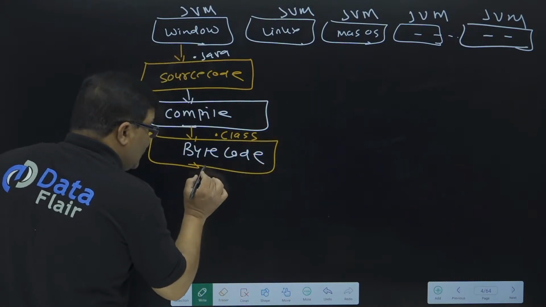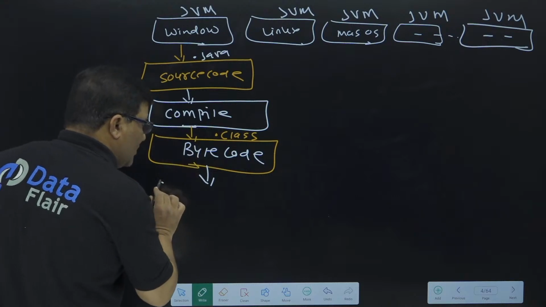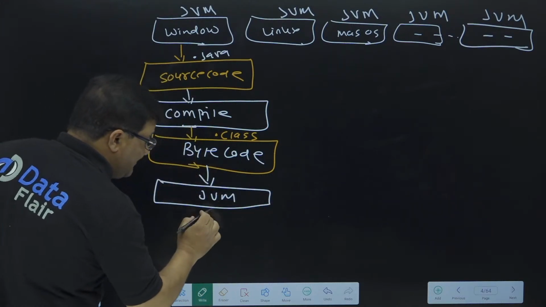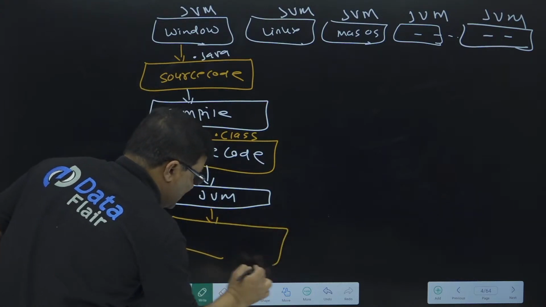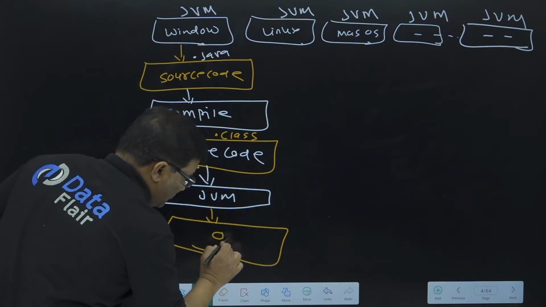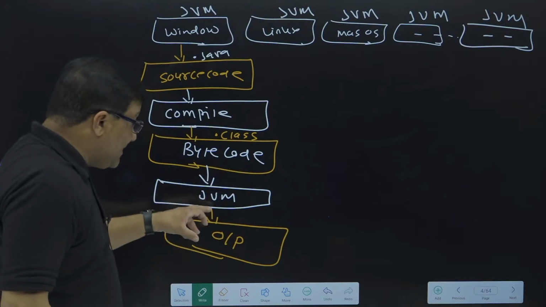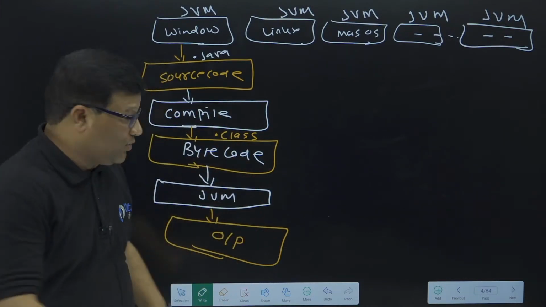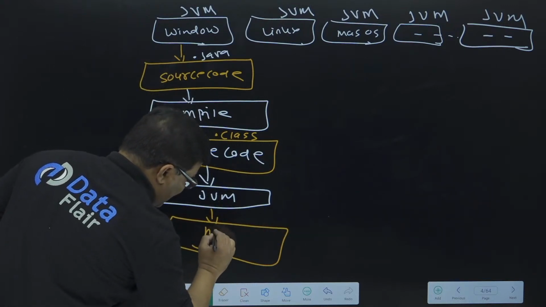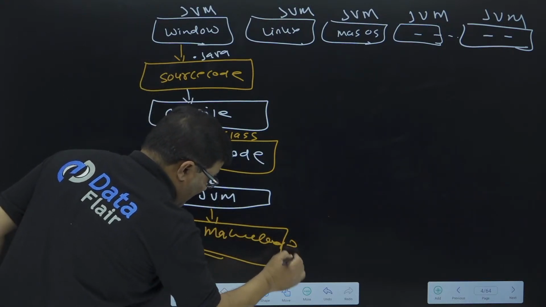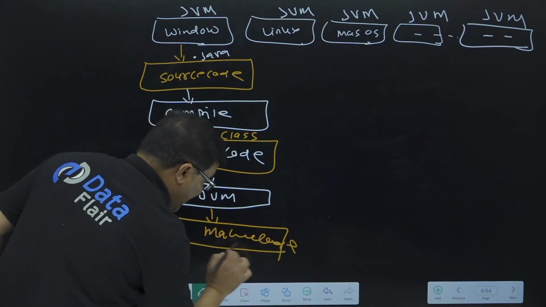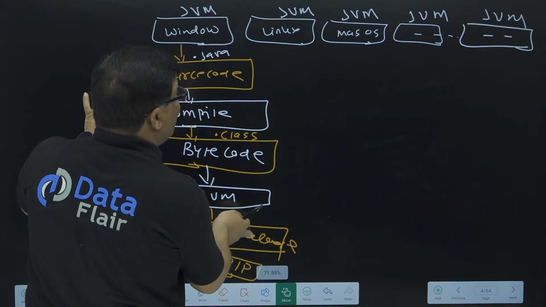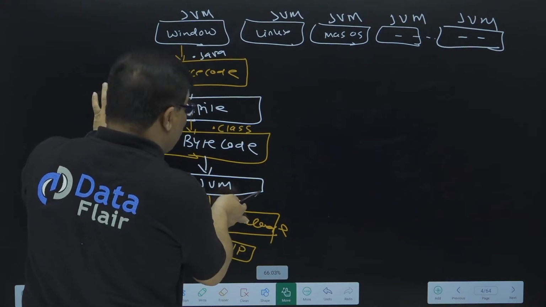Now the next step is what? This bytecode will be provided to JVM. The task of JVM is to convert this bytecode into machine code and give me an output. The responsibility of converting bytecode into machine code is with JVM. But this machine code will not be stored in any file. It will directly give me the output. So this is how we say that Java is a platform independent language.